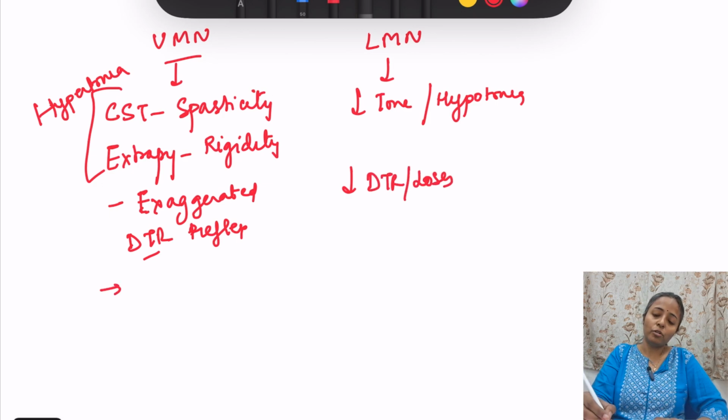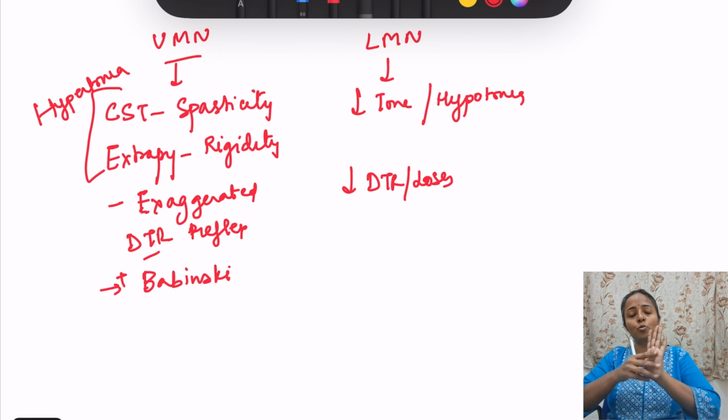Then in upper motor neuron lesion, remember positive Babinski sign. In this, if this is the sole, we strike the sole like this and move to the great toe. Like this we strike and move to the great toe, and normally there is flexion. But in Babinski sign, when there is upper motor neuron lesion, then there is extension.